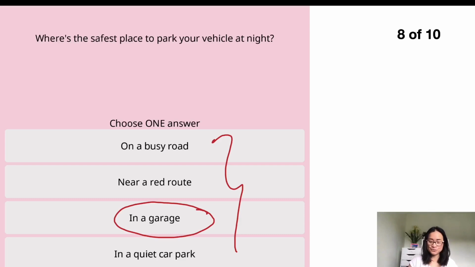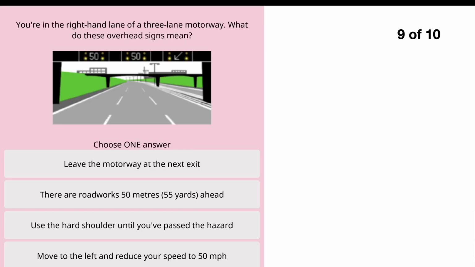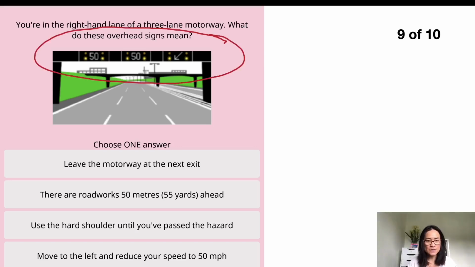Question 9. You are in the right-hand lane of a three-lane motorway. What do these overhead signs mean? Let's have a look carefully. On the right-hand lane, there's a sign like that, telling you to move to another lane. The middle lane says 50, and the left-hand lane next to the kerb on the left-hand side says 50 as well. The first one says leave the motorway at the next exit.